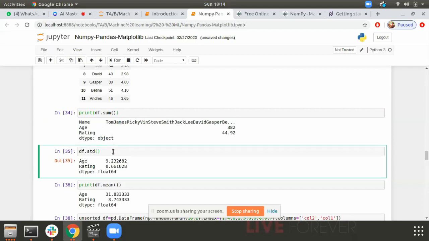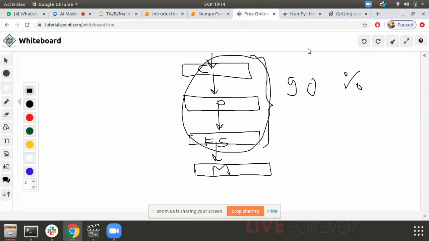Standard deviation. I hope you know what standard deviation is. The guys who don't know what standard deviation is, just try to understand. It is one of the metrics used for understanding the dispersion of the data. How much is your data dispersed? Okay, I'll give you a short example.